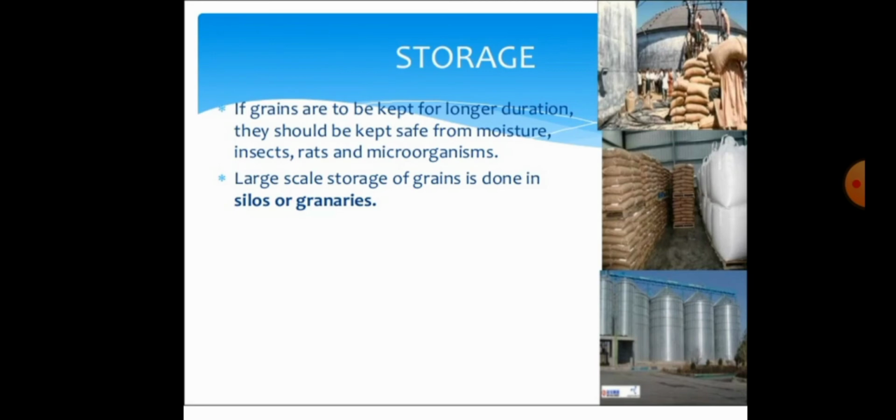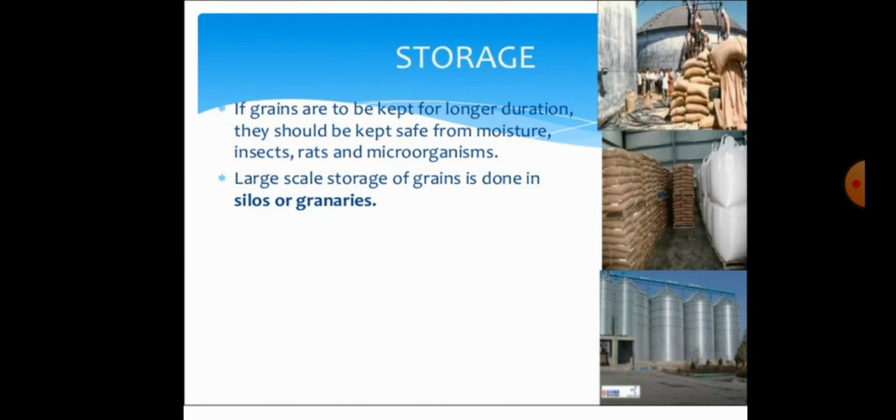Before storing the grains, you have to dry them. After drying, we can store them and escape from moisture, insects, rats and microorganisms. Finally, we can store the grains for a longer duration. We store grains in silos or granaries for larger extent.